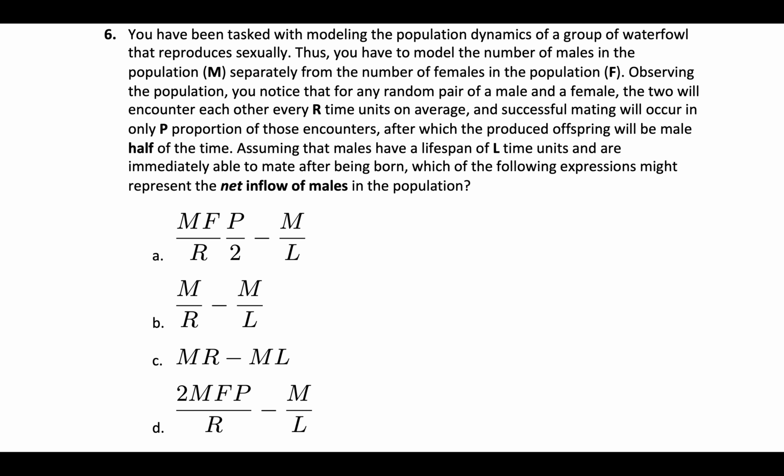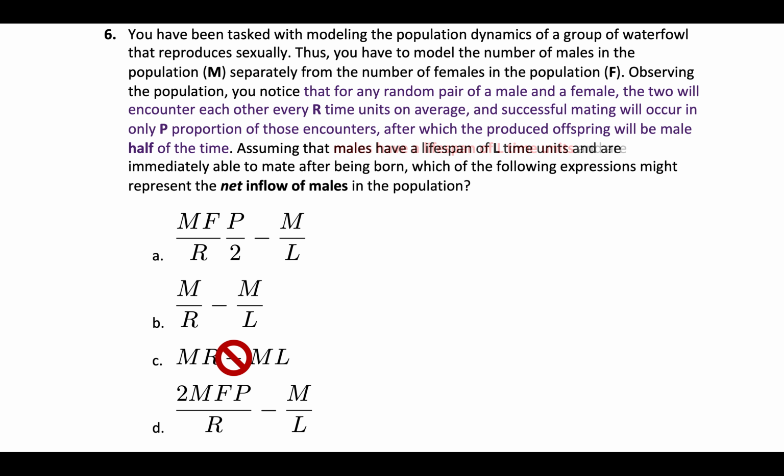Now, this is more complicated than we're used to seeing, but there are some things that look familiar, like this male lifespan. So we know that if males have a lifespan of L time units, we're used to these population examples where the outflow from the population is just the number of individuals divided by the lifespan. So I see 3 of these all have a minus M over L, consistent with what we expect with this L lifetime. But this other one here has an M times L, so that tells me that C is probably not the right one.